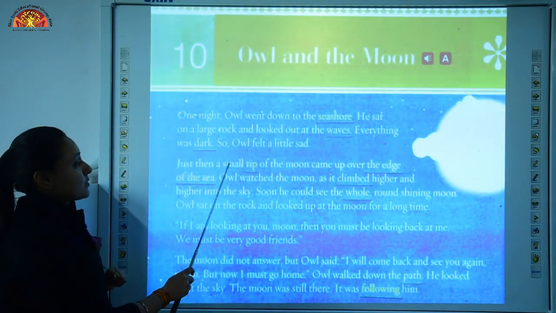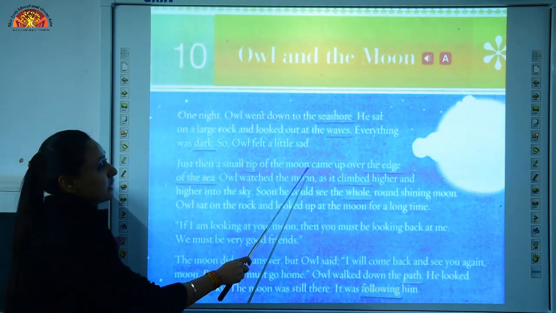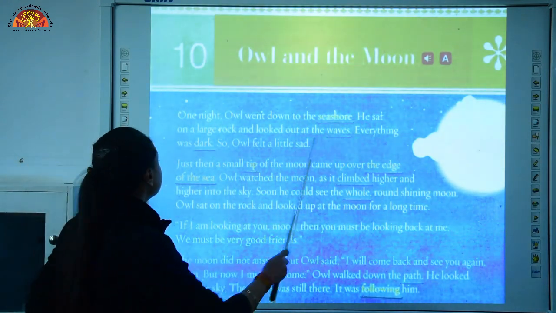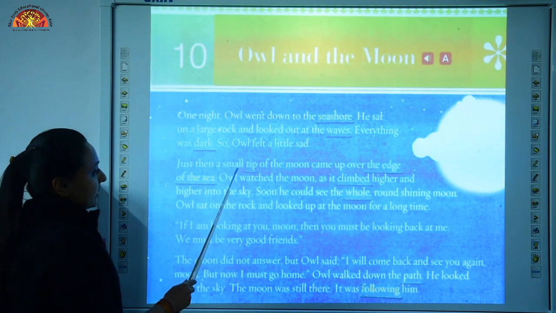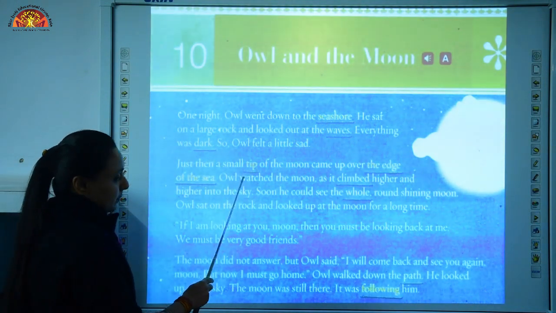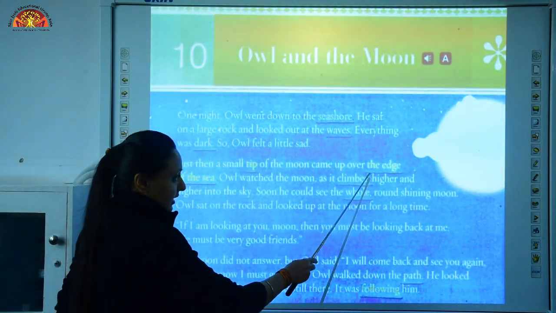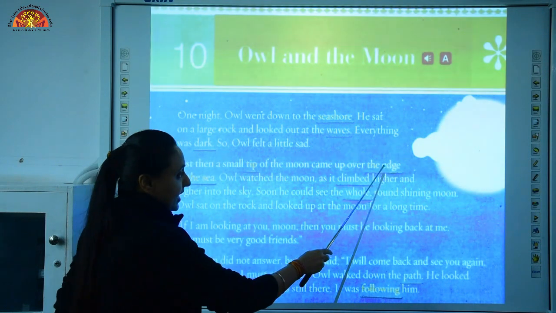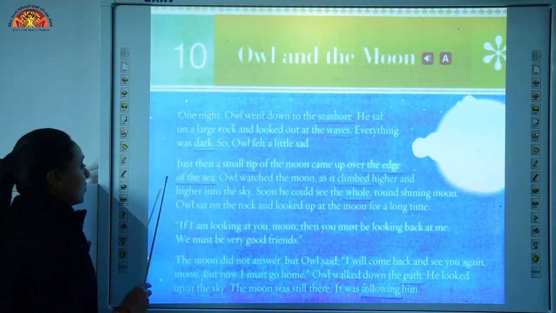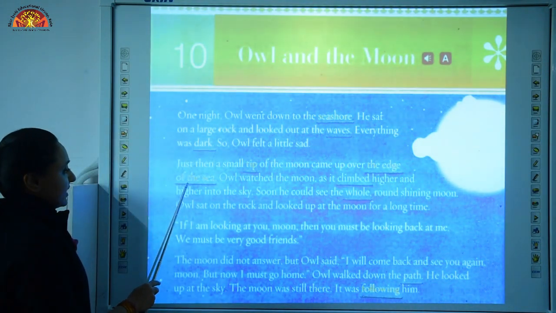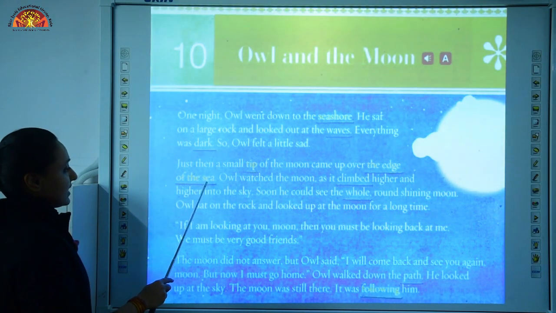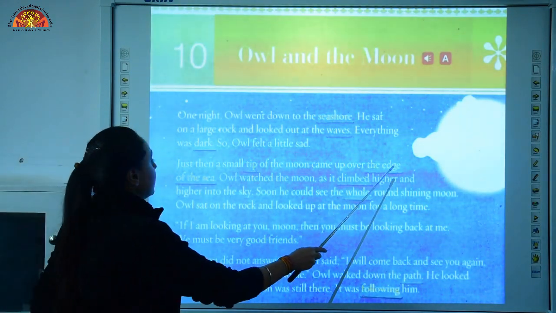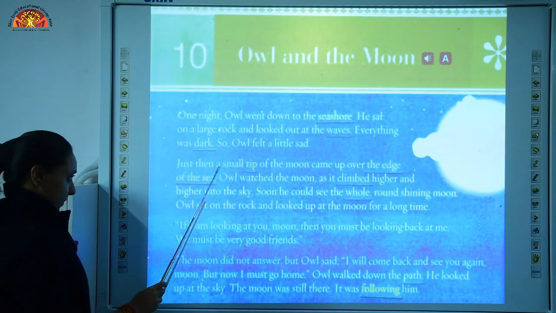Just then a small tip of the moon came up over the edge of the sea. Underline the word T-I-P, tip, the edge of the sea.